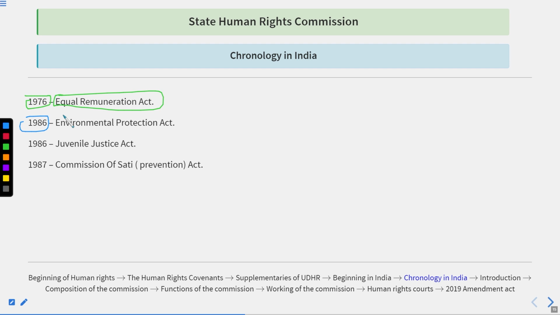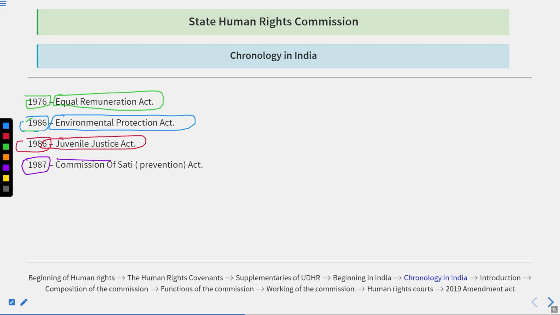In 1986, there was the Environmental Protection Act. It means that it is a fundamental right and human right of the person living in this country that he should get a clean environment so that he could live. In 1986, there was also the Juvenile Justice Act. If there is any minor who has not attained the age of 18, and if he committed something and got into some trouble, then how will he be helped out? So there is the Juvenile Justice Act.